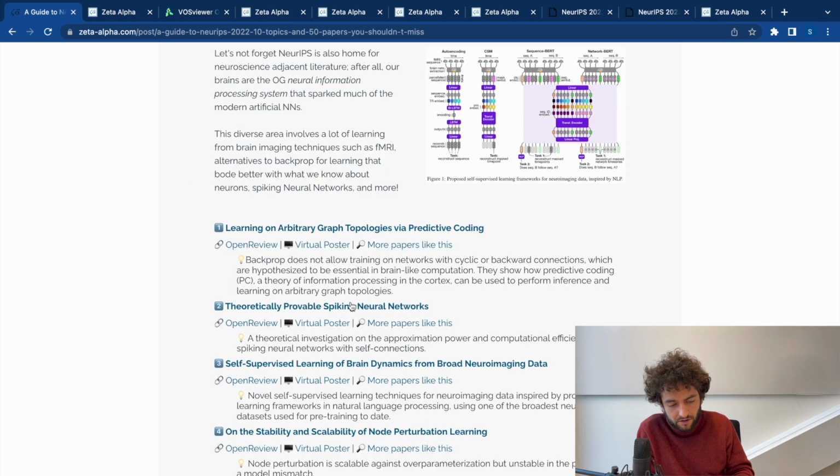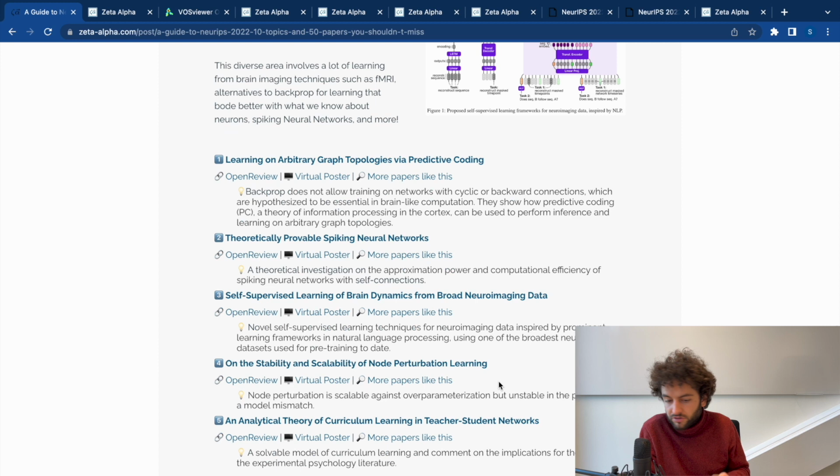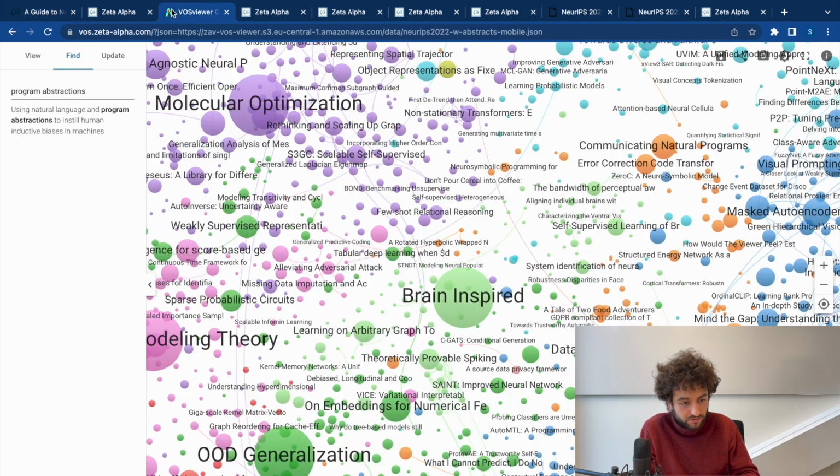Then we have stuff about spiking neural networks, and self-supervised learning on neuroimaging data, which is important to learn good representations about neuroimaging data. Node perturbation learning is another brain-inspired backprop alternative for neural network learning. And finally, this curriculum learning in teacher-student networks, which comes a bit more from the psychology literature background.